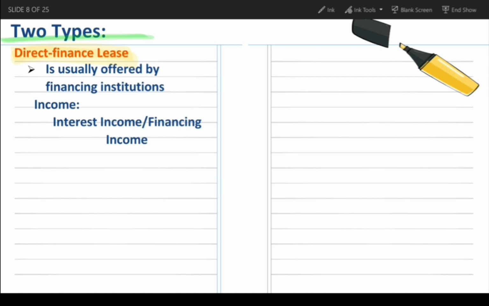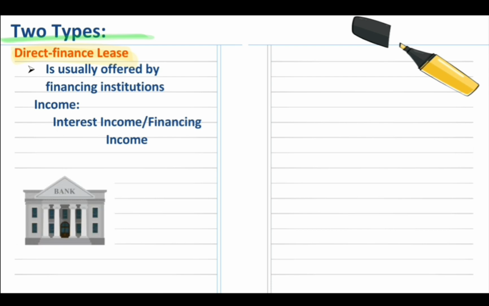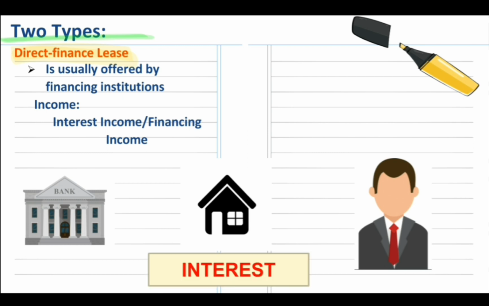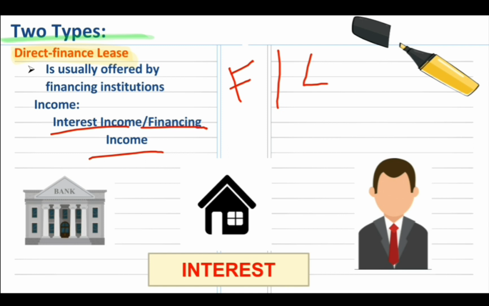First is yung direct finance lease. It's usually offered by financing institution. Halimbawa, tayo si bangko, and then tinutulungan natin yung customer natin para makabili ng certain house, car, or property. So, bibilhin natin yung property na yon and ipapaupahan natin kay customer. And kumikita tayo sa pamamagitan ng interest income or tinatawag ding financing income. So, yung lease na to ay mula sa financing entity and sa lessee.